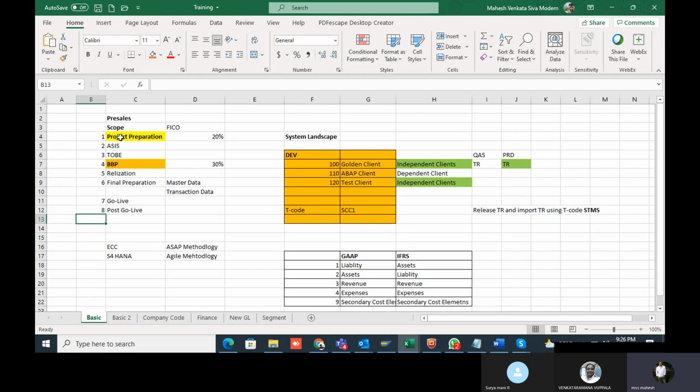For example, the posting of a PO invoice: how they post it in as-is and how we map it in SAP. We mention those with the transaction codes in the to-be document. Okay, got you. The next phase is the BBP document, the business blueprint document. This is the Bible of your implementation. Whatever process you map into SAP is there in the BBP document. The client refers to the BBP document to check whether we are covering all the processes or not, and whether there is any gap.